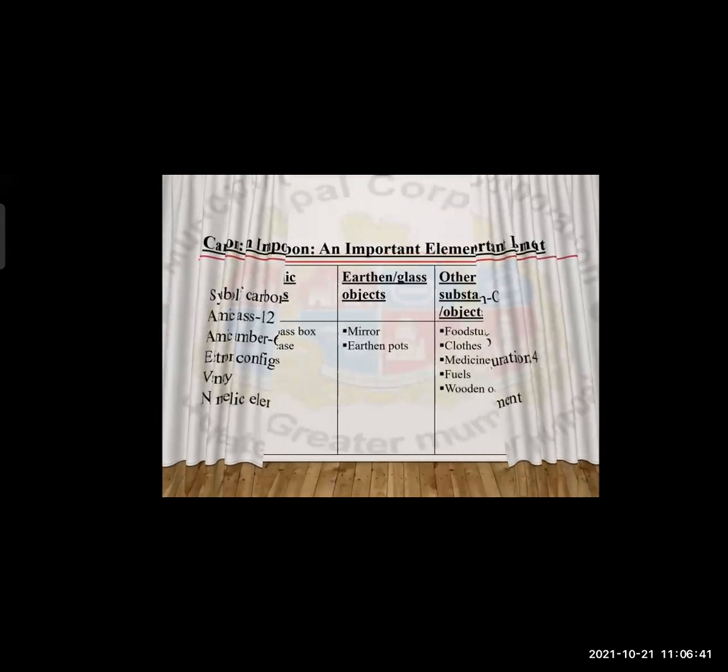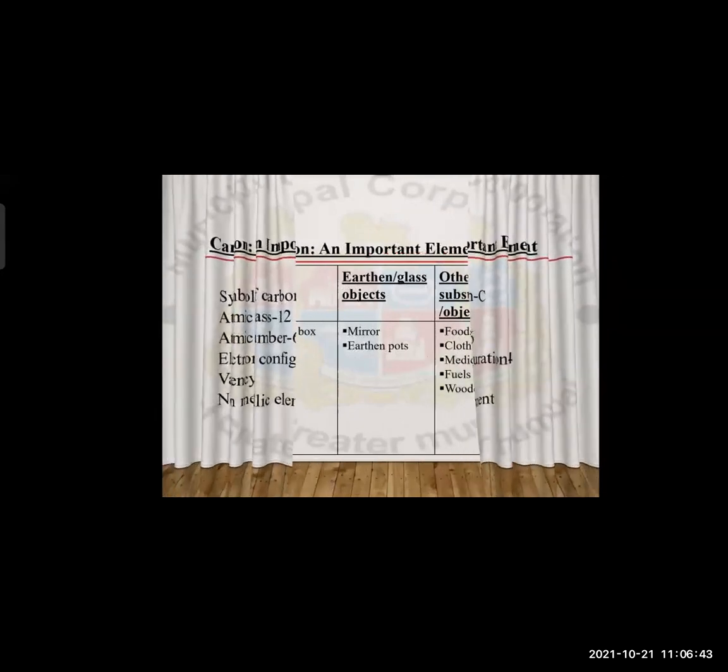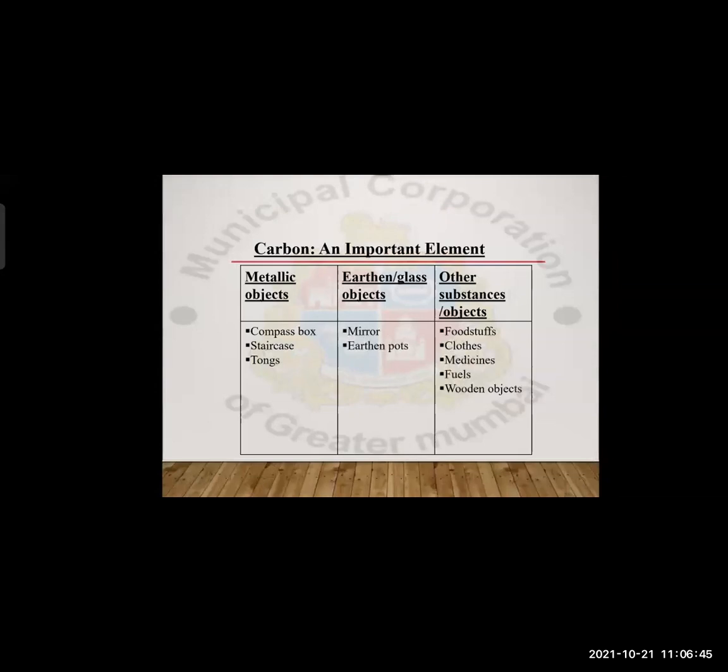The next part. This table has been given in your textbook. What we are supposed to do is to think about whatever things we use throughout the day, right from the morning when you get up and start your daily routine, till the time we sleep.